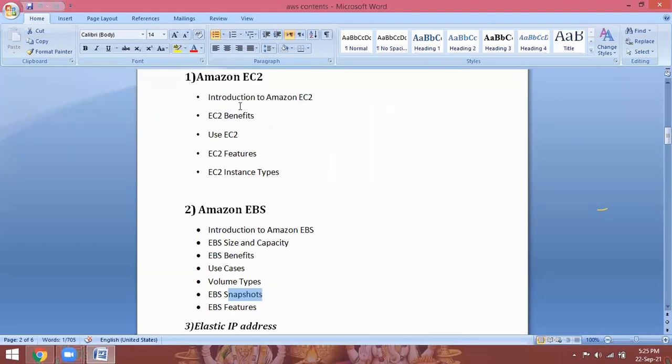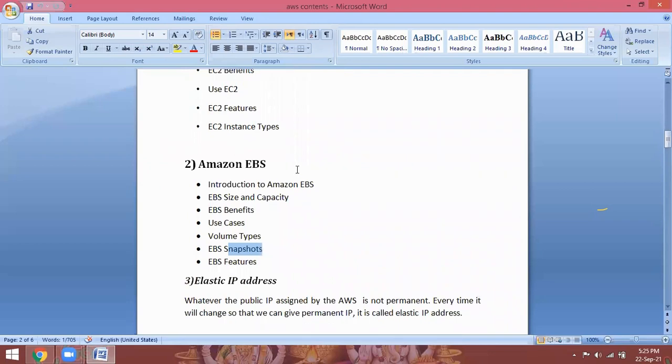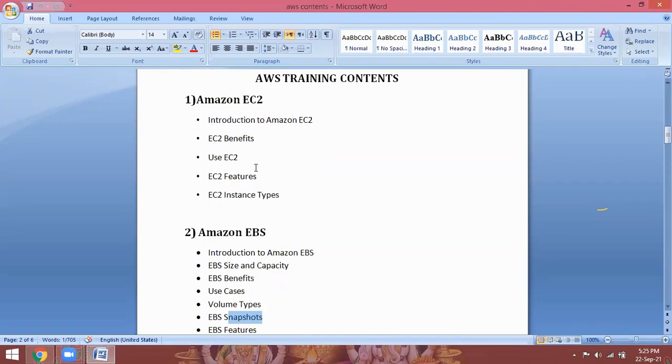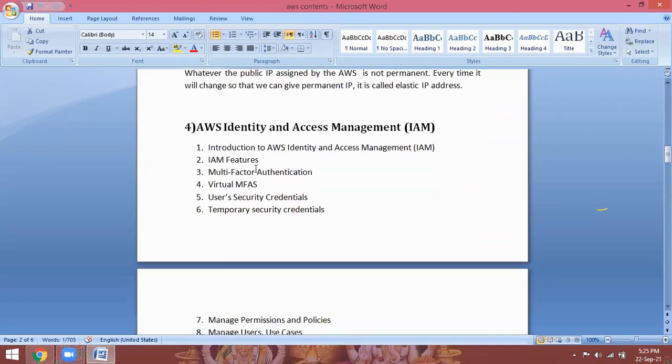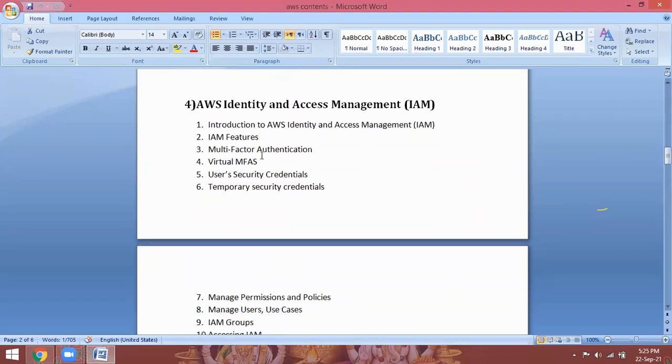So EC2 users cannot access storage. Storage users cannot access EC2. So I can divide the privileges. I can assign the privileges to different types of users. So the concept is called AWS Identity and Access Management. So, introduction to AWS Identity and Access Management. What are the features?